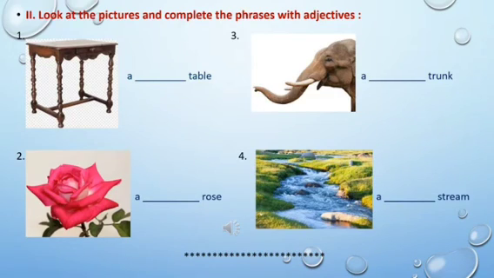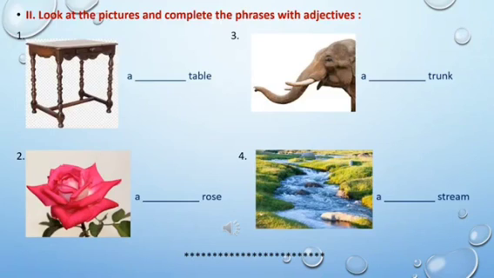So what kind of a table do you see there? You can say a wooden table or a big table, a small table. All these are describing words. So similarly, you are going to look at the picture and fill those blanks with the adjectives.